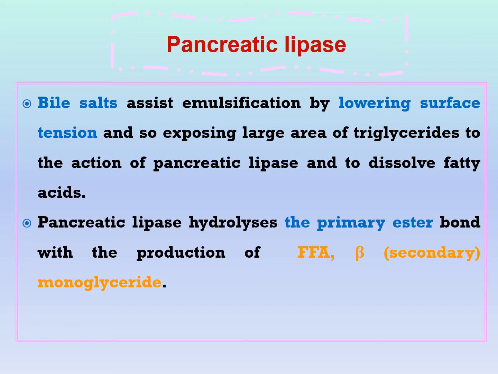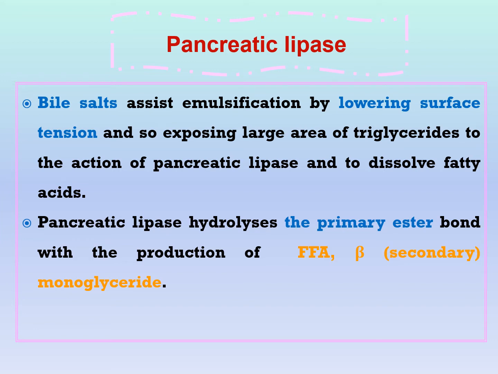The first one is bile salts. The bile salts, as we mentioned, convert large fat globules into smaller ones. This is done by lowering the surface tension. This leads to exposing a large area of triglycerides to the action of pancreatic lipase. The pancreatic lipase also needs calcium ions and a cofactor called colipase in order to act.